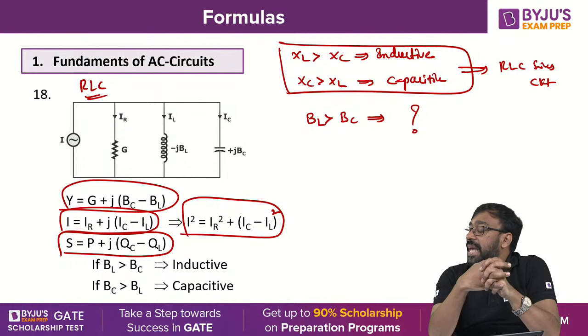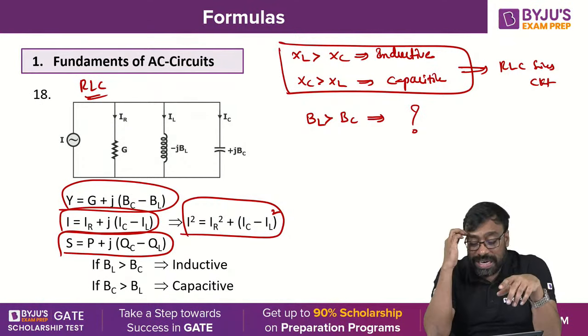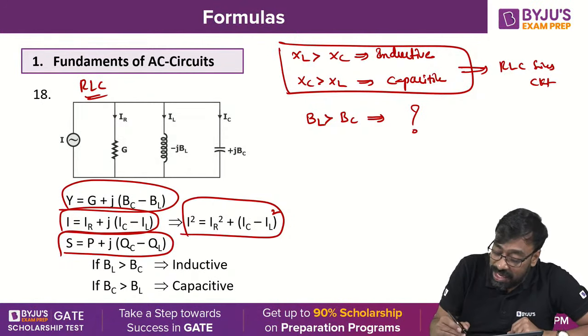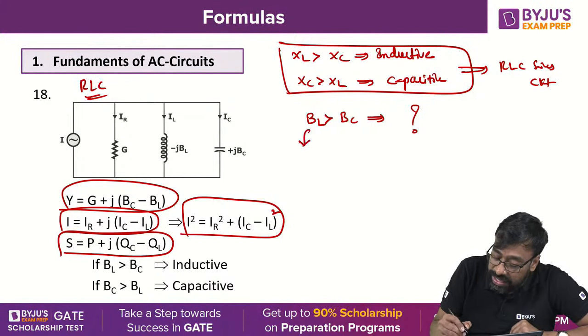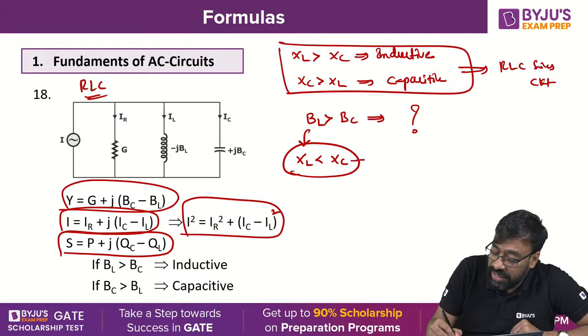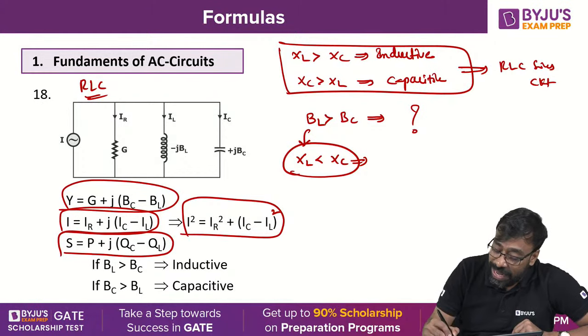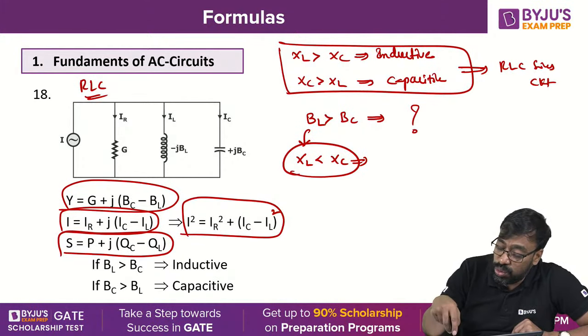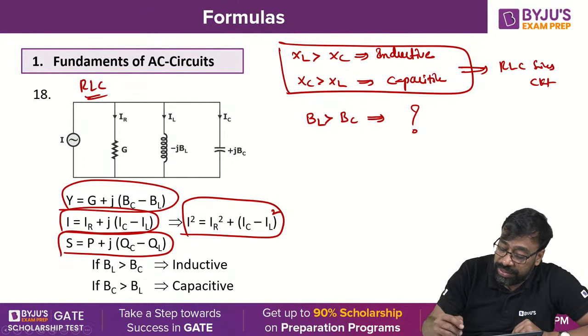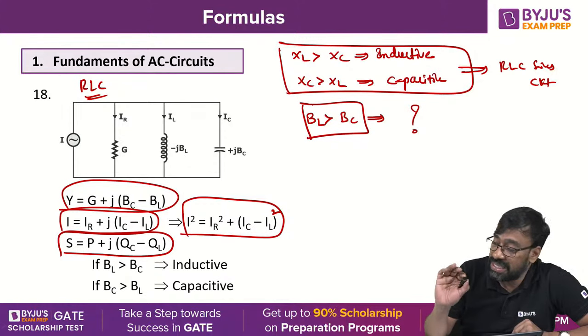Reshma is saying inductive. Those who said capacitive are trying to apply the reciprocal, because BL greater than BC means XL less than XC, and when XC is greater than XL, it is capacitive. That is how they are thinking. Ravi Shankar, you corrected it: it is inductive. But generally you should not apply the reciprocal concept here.